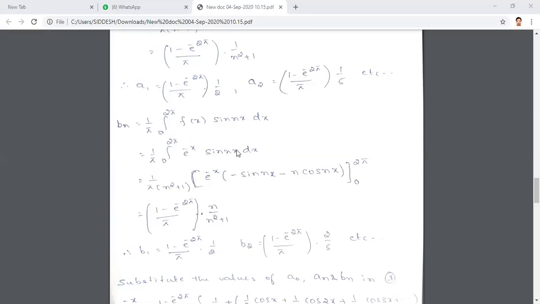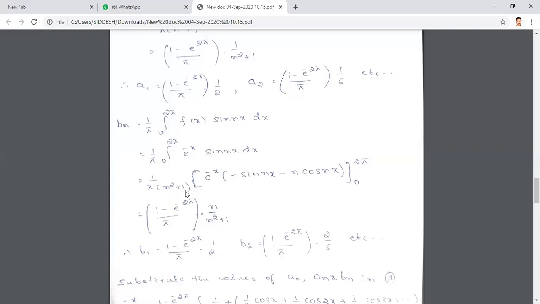Yes, sir. Now substitute the values of a and b: a is minus 1 here and b is n. So a sin bx is minus 1 sin nx, minus b cos bx is n cos nx, and outside e power minus x by n square plus 1. I have written n square plus 1 outside because the limits are not going to apply to n square plus 1; they apply only to the variable x.